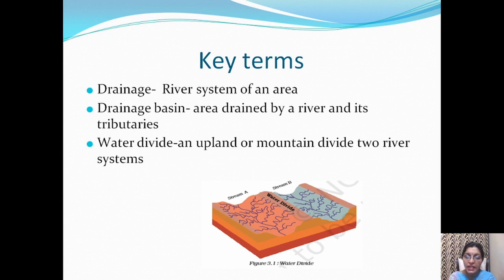Water divide, an upland or mountain that divides two river systems as shown in the diagram. One more term, catchment area. A river drains water collected from a specific area, known as the catchment area of the river.